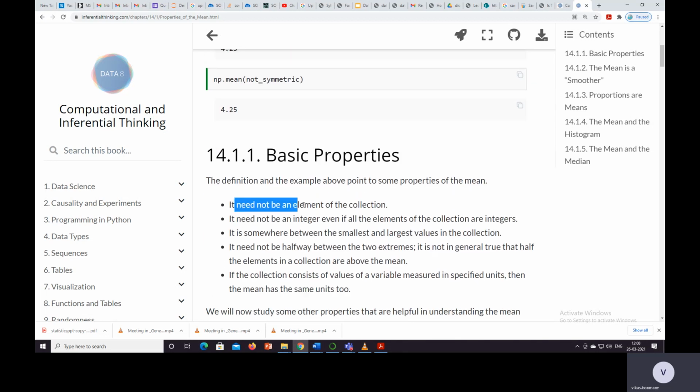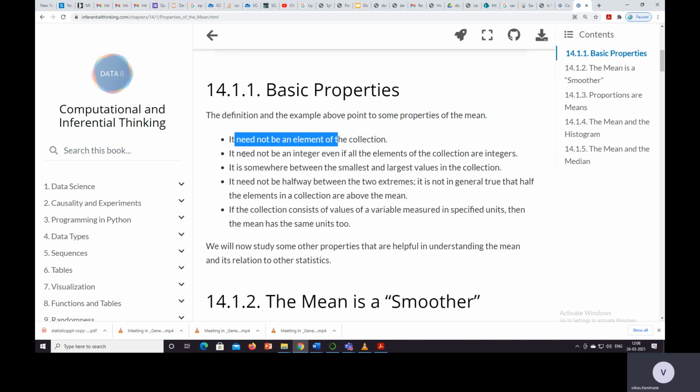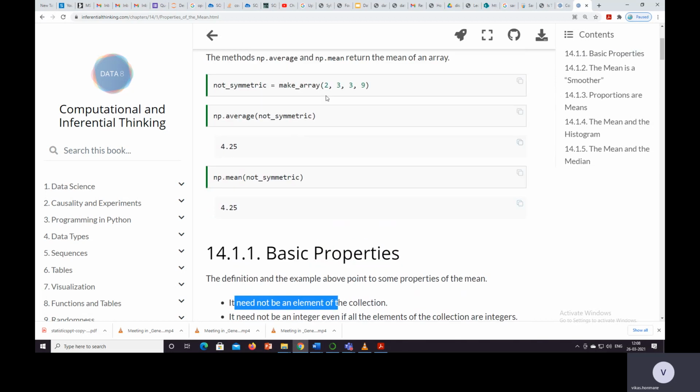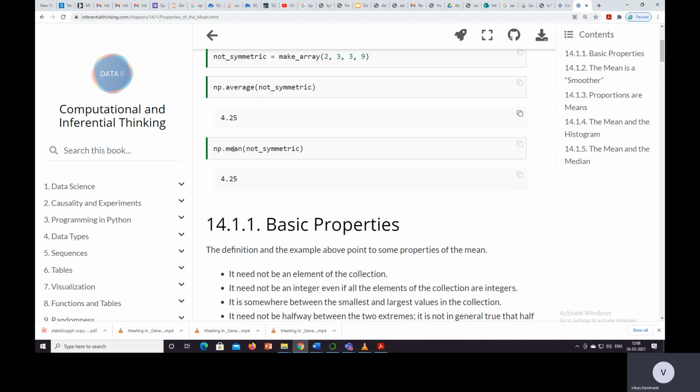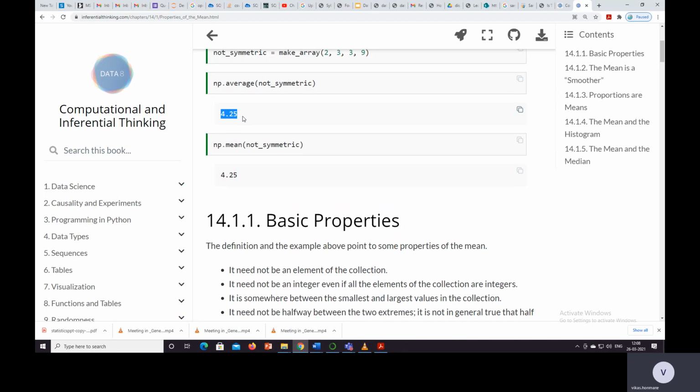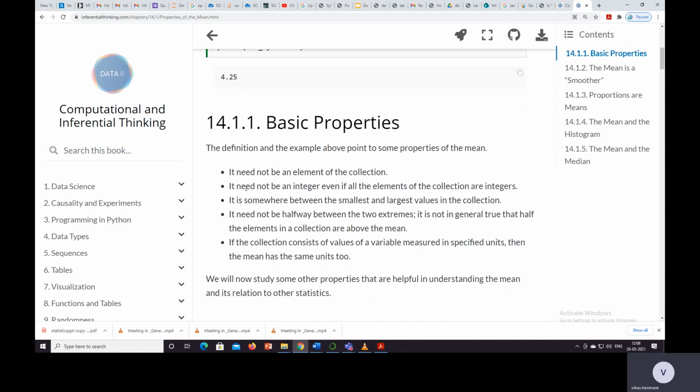So that is the first property. The second property: it need not be an integer even if all elements of the collection are integers. See here, 2, 3, 3, 9 are integer elements, but the mean that we get here is not an integer.